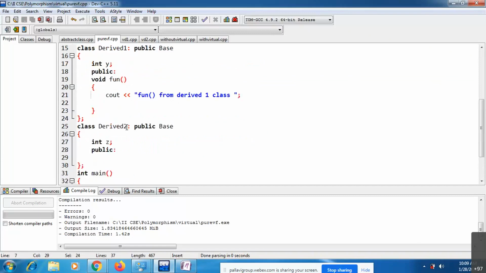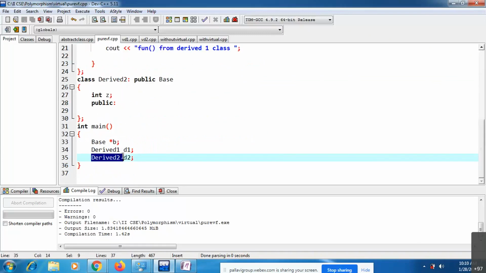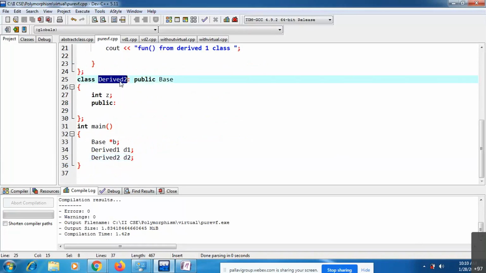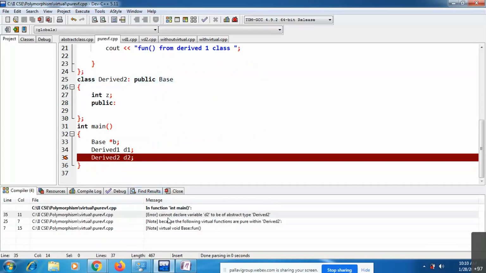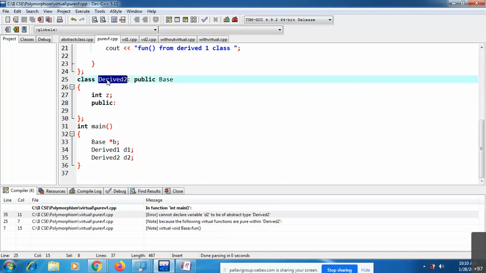Now if I try to create an object for this derived 2, you will get errors. See, cannot declare variable d to be of abstract type derived 2. This derived 2 becomes abstract because you have not overridden the pure virtual function. That is the reason you are getting errors. These are the points you need to remember when you talk about abstract classes.